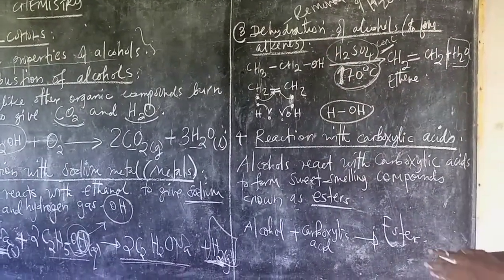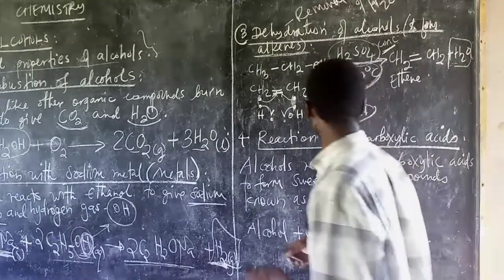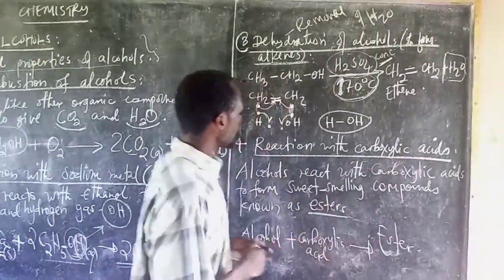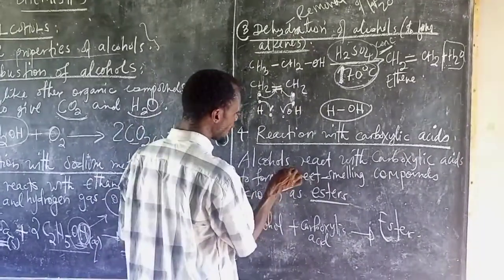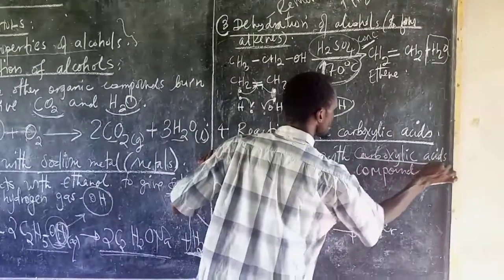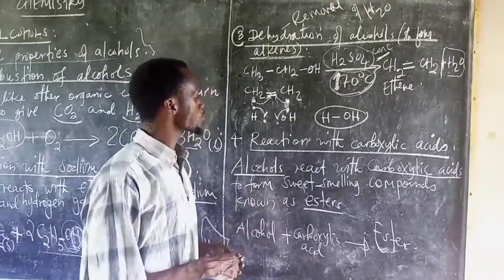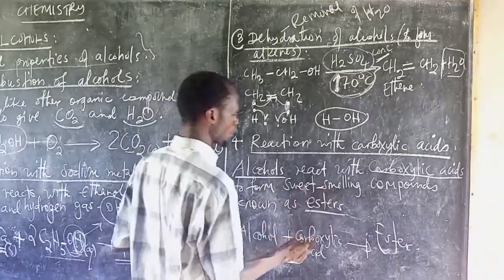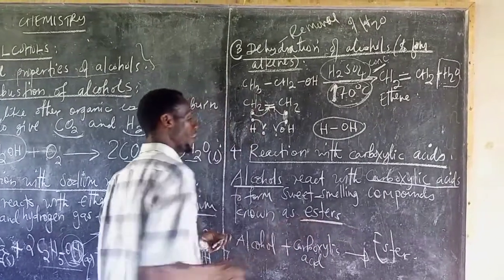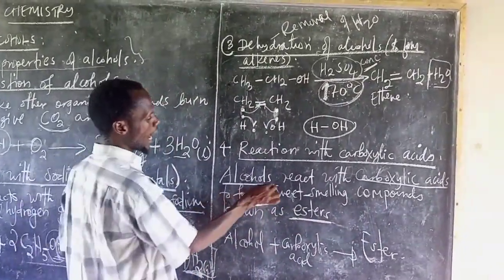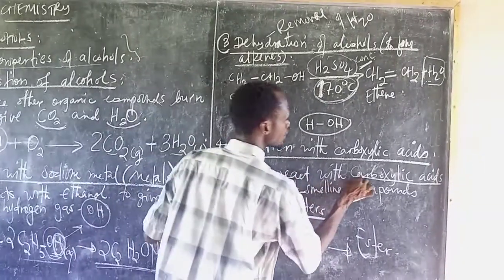And then the next reaction here is the reaction with carboxylic acids to form esters. When alcohol reacts with carboxylic acid, the only product formed is a sweet-smelling compound called an ester. Esters are only formed when there is a reaction between alcohol and carboxylic acid.